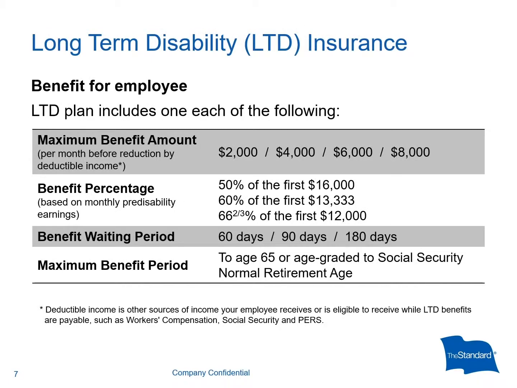You can select from one of our 24 long-term disability insurance plans to meet your needs. These details vary according to the plan selected. The maximum benefit amount is the maximum benefit payable on a monthly basis to an employee with a qualifying disability. The benefit percentage is based on a percentage of your employee's monthly pre-disability earnings. The benefit waiting period is the length of time someone must be continuously disabled before benefits begin, and the maximum benefit period is the maximum length of time an employee could be eligible to receive a monthly benefit.